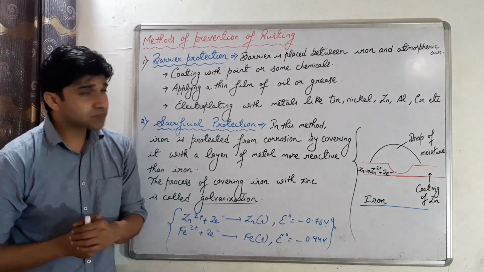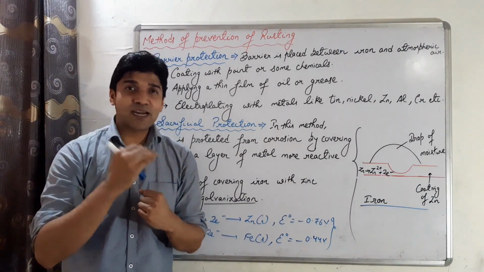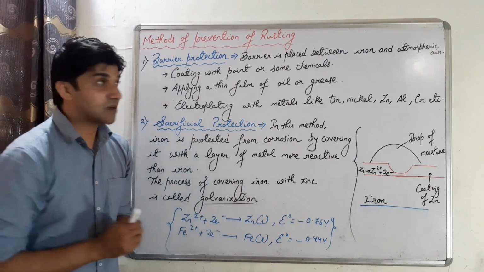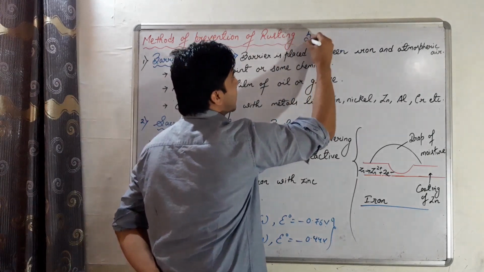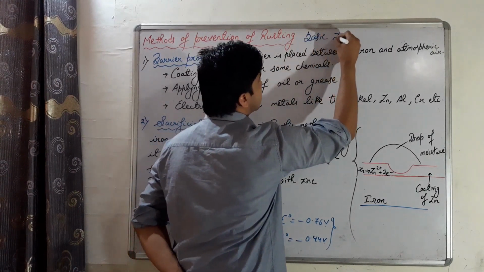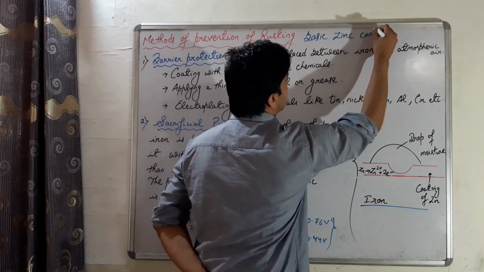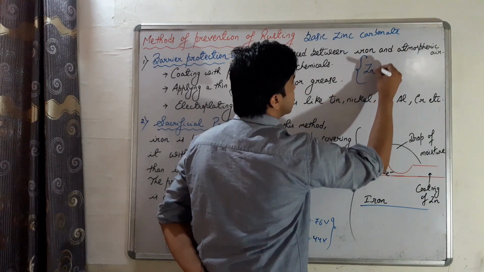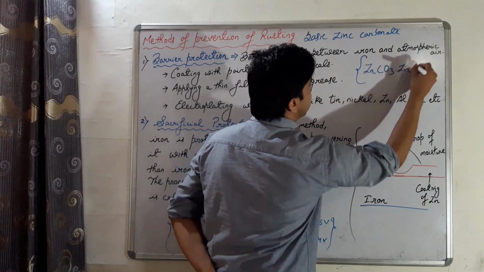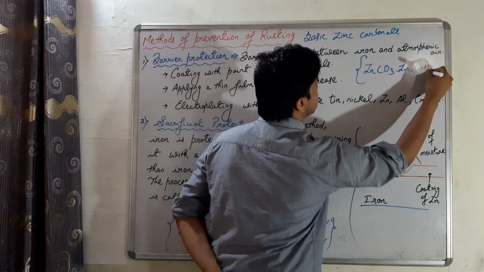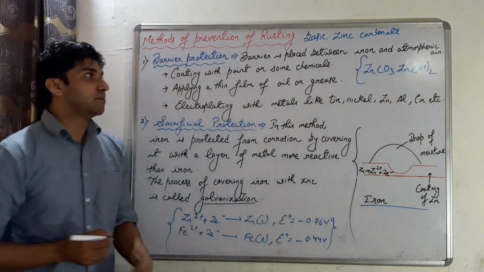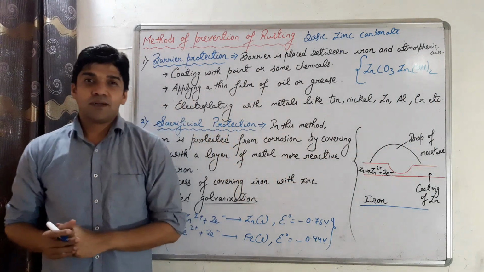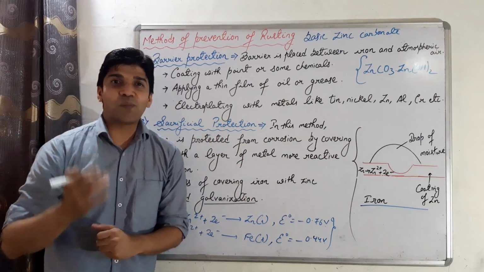In this case, when the zinc comes in contact with air, the zinc also forms a coating on its surface, the coating of basic zinc carbonate. The formula is ZnCO3·Zn(OH)2, and that coating of basic zinc carbonate over the zinc layer will enhance the luster, the shining property of the metal.